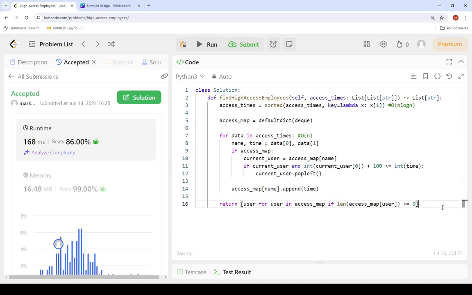And finally, the list we are returning will take big O of u. However, u must be less than or equal to n. So the final time complexity can be written as big O of n log n plus n, which can be written as big O of n log n, since n log n dominates n.